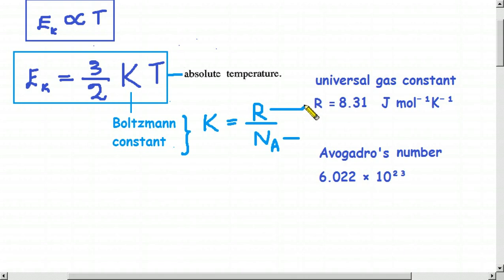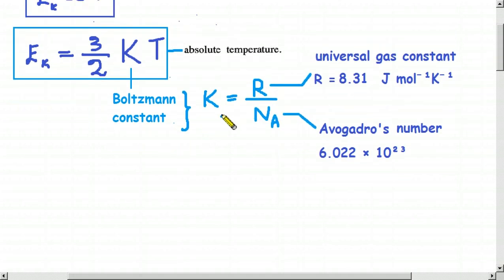We have to substitute these values if we happen to calculate, say in the essay paper or sometimes in the structured paper. So now you know what the Boltzmann constant is. You just divide the universal gas constant R by the Avogadro number Na.